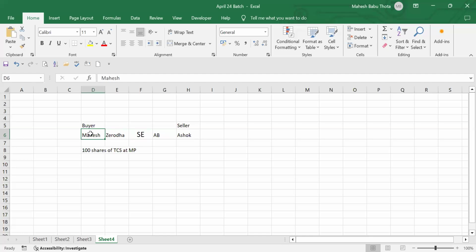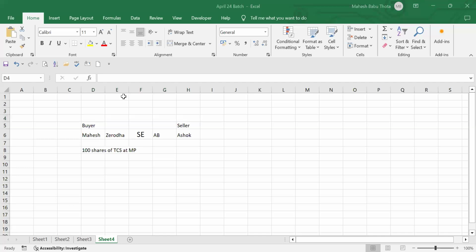Suppose you have money, it will be deducted from your account. It will go to which account? To the Zerodha account. Zerodha will transfer to the stock exchange, from the stock exchange to Angel Broking, and from there to the seller. Similarly, the shares also will transfer from the seller to Mahesh. The entire process will be completed. This is called trade life cycle.